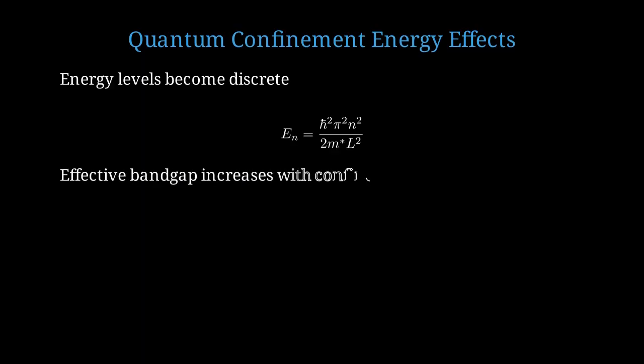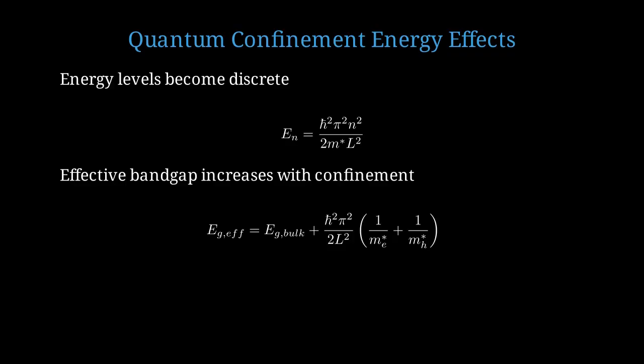The effective band gap increases as the nanocrystal size decreases. This blue shifts the emission wavelength from infrared toward visible light. The effective band gap equals the bulk band gap plus a confinement term that includes the electron and hole effective masses. This term grows as 1 over L squared.